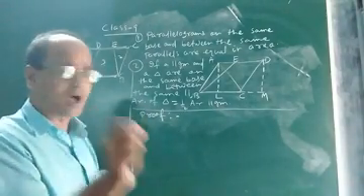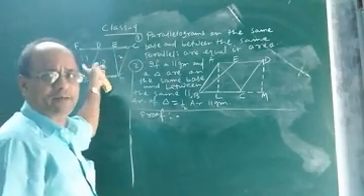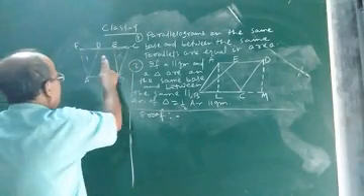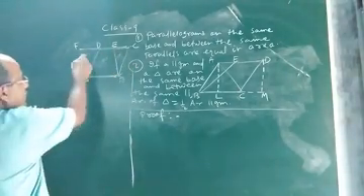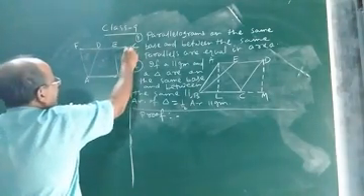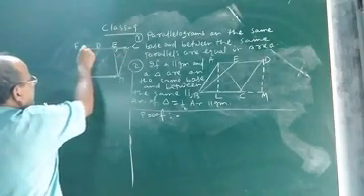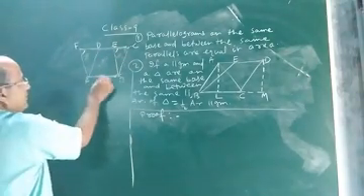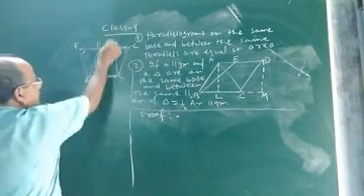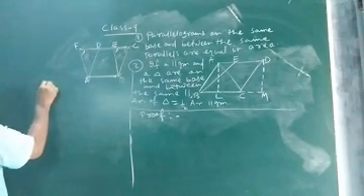Okay. So our aim is now to prove that the area of this triangle and this triangle are equal. That means we have to prove that this triangle and this triangle are congruent. Let us see how to prove. In order to prove that this triangle and this triangle are congruent, look at this angle and this angle. You are given AB and FC parallel. ABEF is a parallelogram. I am writing the proof here.